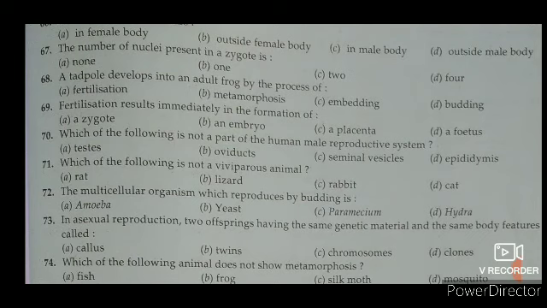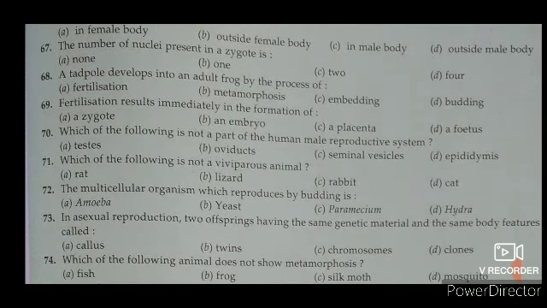67. The number of nuclei present in a zygote. So dear students, as you know that zygote is unicellular, single celled, that's why there will be 1. The correct answer is 1. Zygote is formed due to the fertilization of the gametes. During the fertilization, the nuclei of the sperm and the egg fuse to form a single nucleus. Don't be confused that there will be 2 nuclei. There is only 1 nucleus.